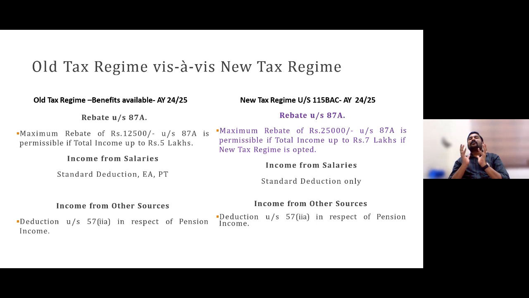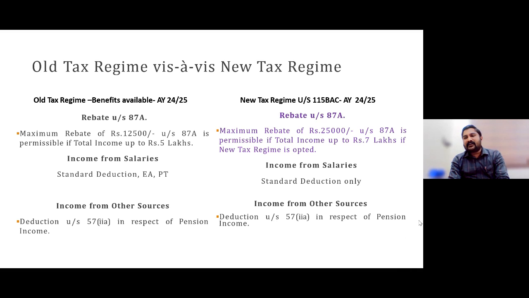So those salaried employees who are having taxable income up to 7.5 lakh, that I was mentioning. If any salaried employee asks you which option is better, if their total annual salary is less than 7.5 lakh, definitely, there is no doubt, we may advise them to go for the new regime. Why? Because up to 7.5 lakh, there is no tax at all. It's the first thing.